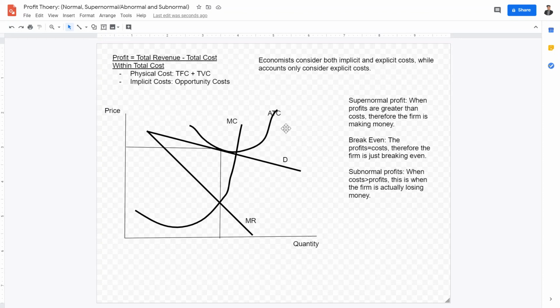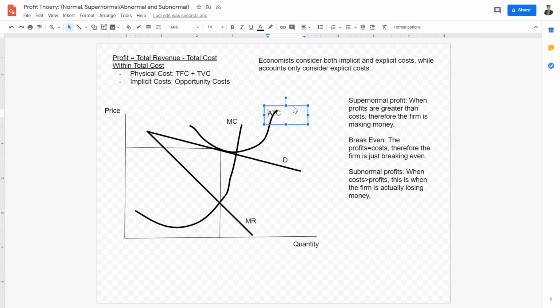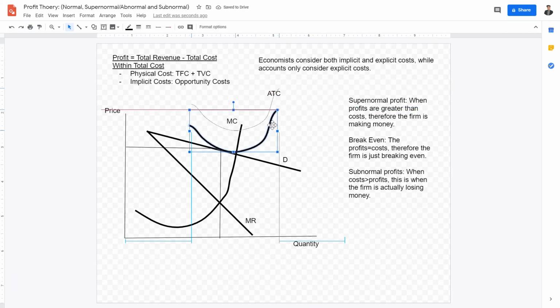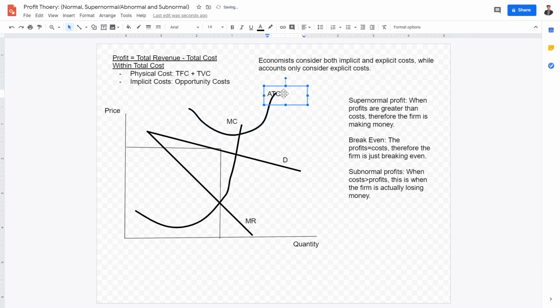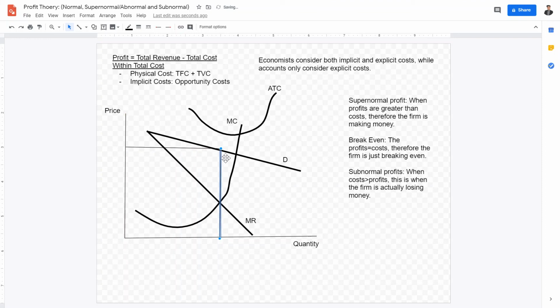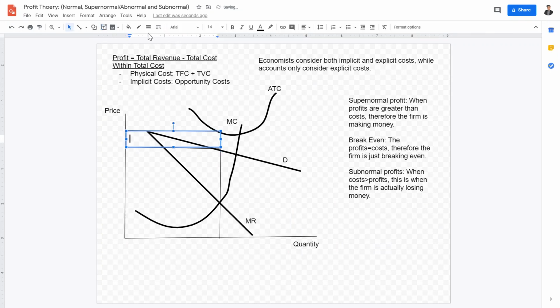Now, let's take it a step further. What happens when subnormal profits are occurring? When subnormal profits are occurring, the average total cost is much higher. At a point at which average total cost is so high, the cost of operation is much higher than the revenue the firm is bringing in. Therefore, this box right here that I am illustrating shows the losses that a firm is suffering directly because of subnormal profits.